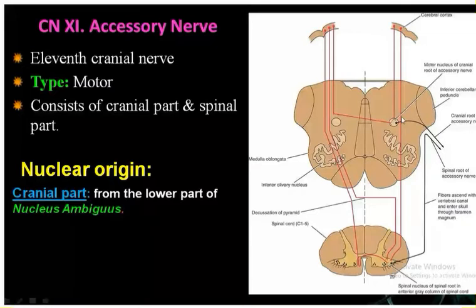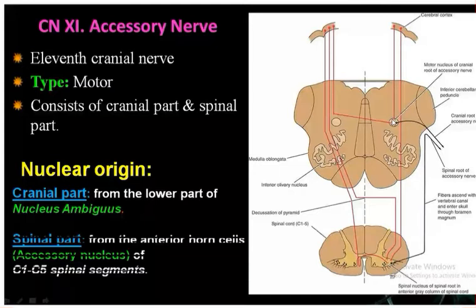Now the cranial part is present in the lower part of the nucleus ambiguous. And the spinal part, you can see over here, is present in the anterior horn of the C1 to C5 spinal segment. So this is the spinal nucleus, and this one is the cranial nucleus of the accessory nerve. That's why we say the accessory nerve consists of mainly two parts, spinal part and cranial part. You can see over here, this is the spinal part going above. This is the cranial part which is coming out and finally forming the accessory nerve.